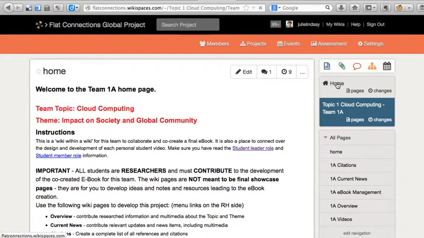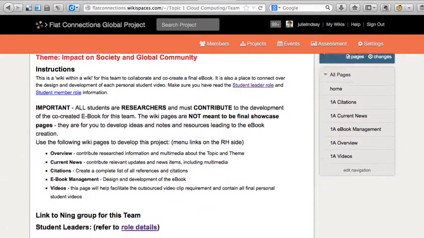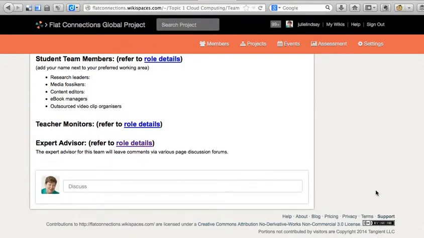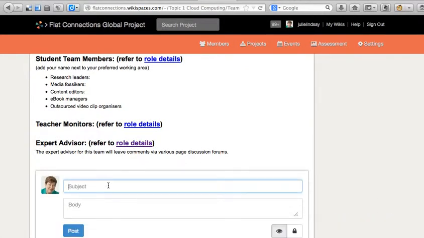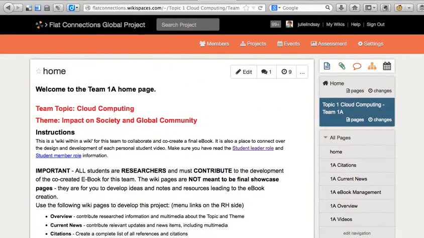The main home page, of course, is above it. So what I suggest is you use the home page of the team or teams that you're experts for, introduce yourself in the discussion forum, and then either use that or the tilde method to make your comments visible and interact with the students.